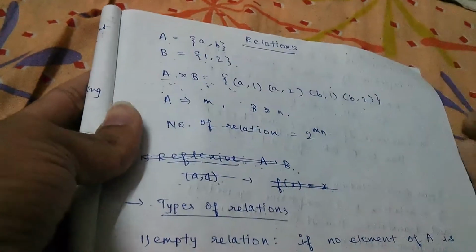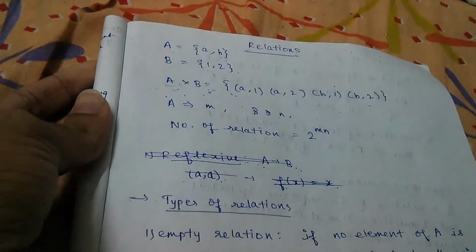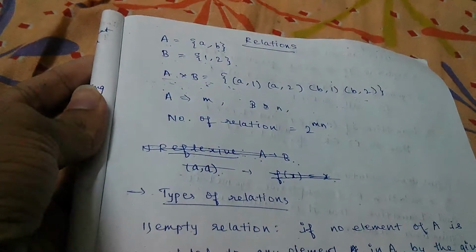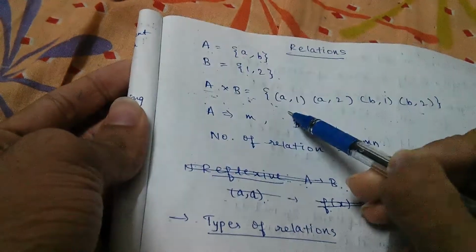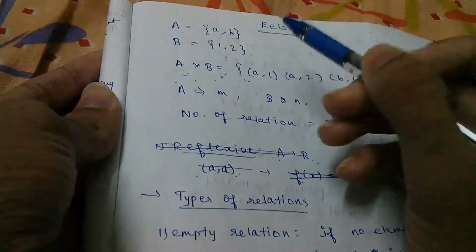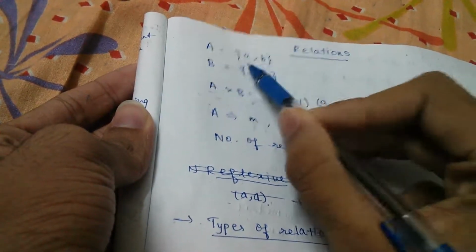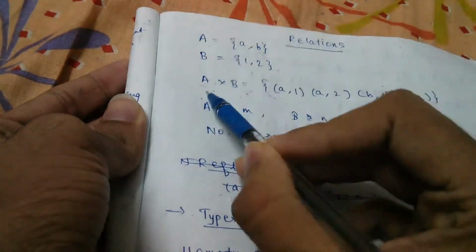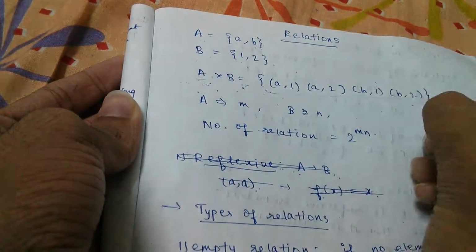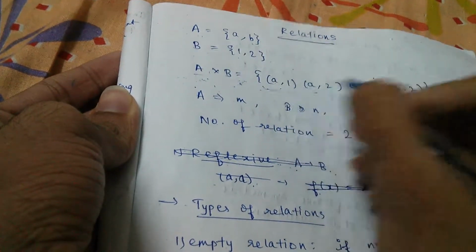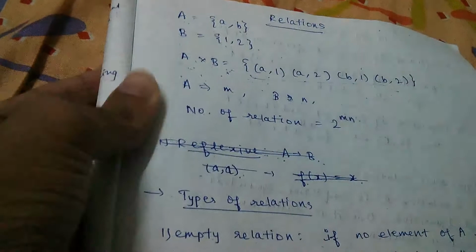So, moving on to the chapter relations. A relation is a subset of the set A cross B. Suppose you have two sets A, B with the elements a, b and 1, 2, then A cross B is given by (a,1), (a,2), (b,1) and (b,2).